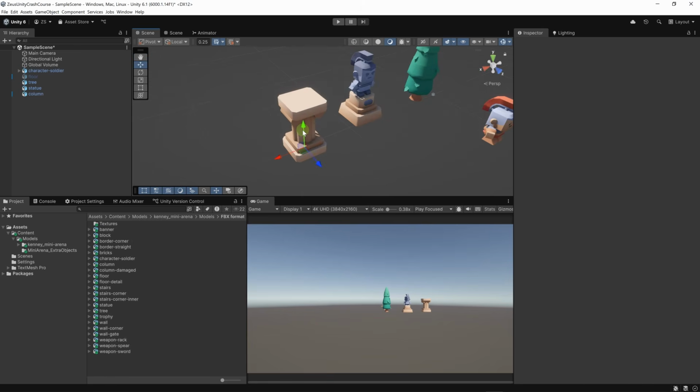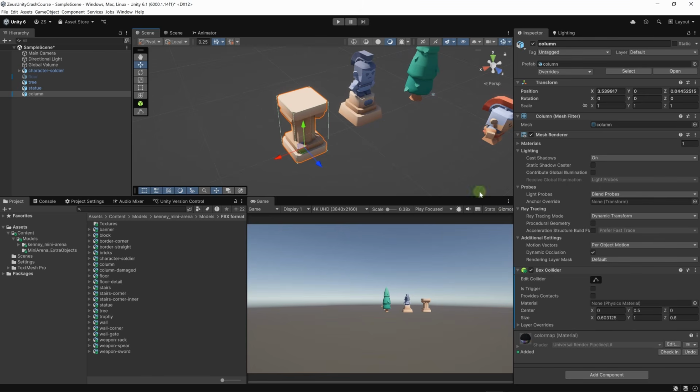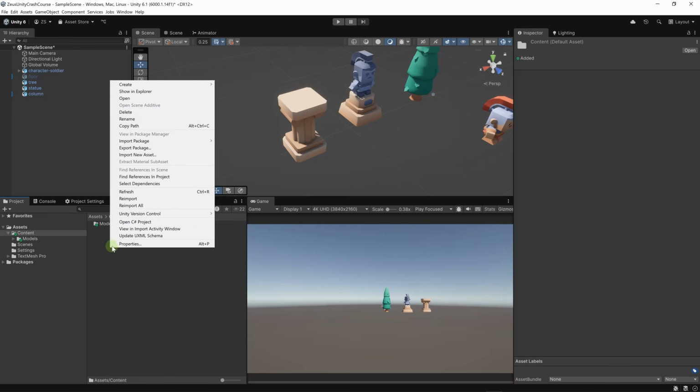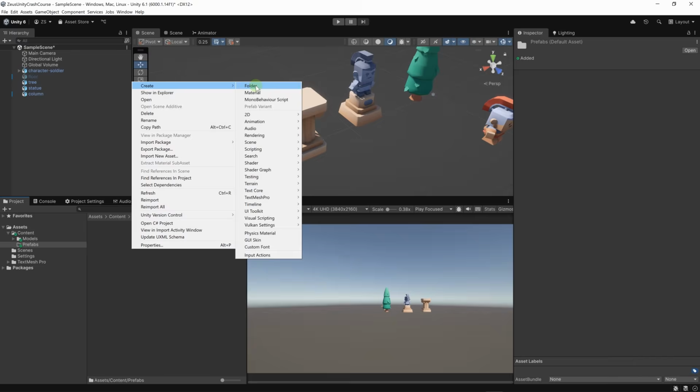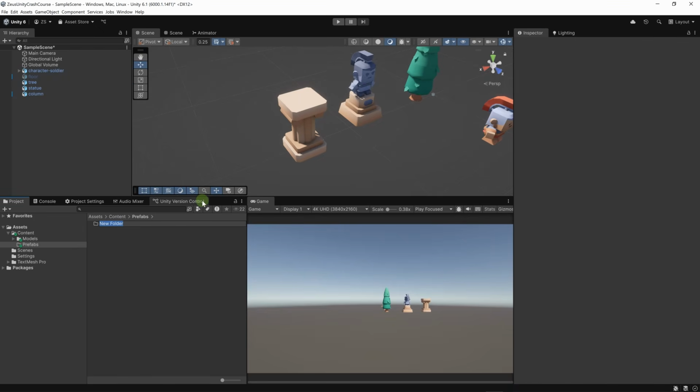Okay, so now we've set up this column. It has a nice collider. Now we can save it as a prefab. Let's go to our content folder and right click, create, then folder. Then let's create a prefab folder, or prefabs, and hit enter. Let's double click on it. Let's right click here, create folder. Let's call it something like environment. This will contain the prefabs of our environment. And what we're going to do is drag and drop our column here.